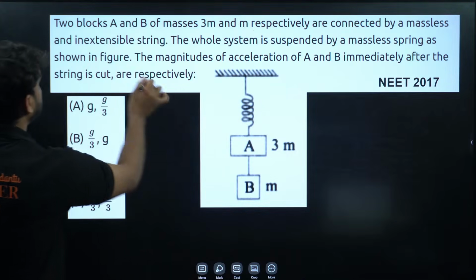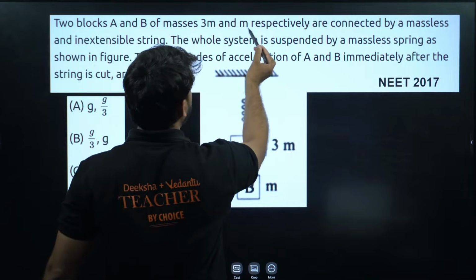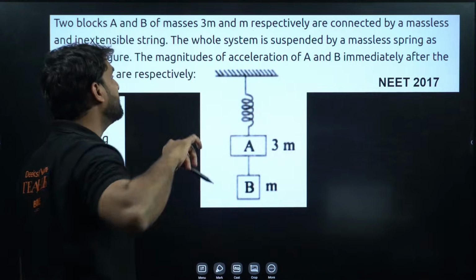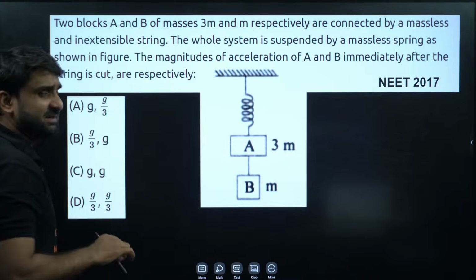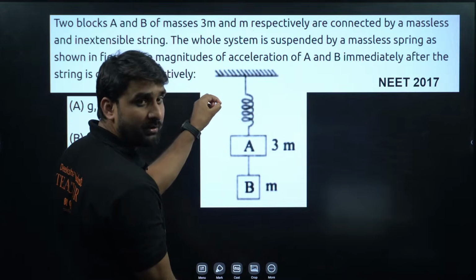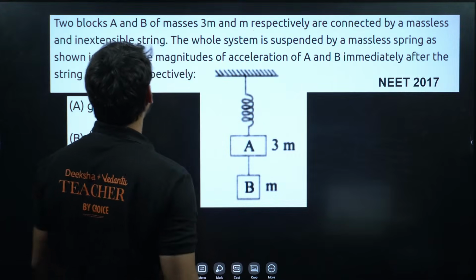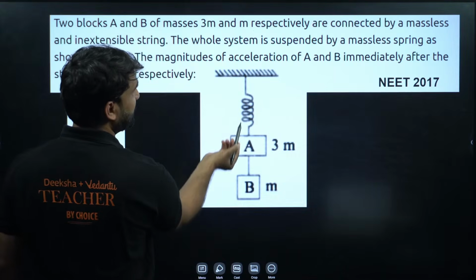So first read the question. Two blocks A and B of masses 3m and m respectively are connected by a massless and inextensible string. Inextensible means what, my dear champion? This string cannot stretch more. This is inextensible. The whole system is suspended by a massless spring. So there is a spring.